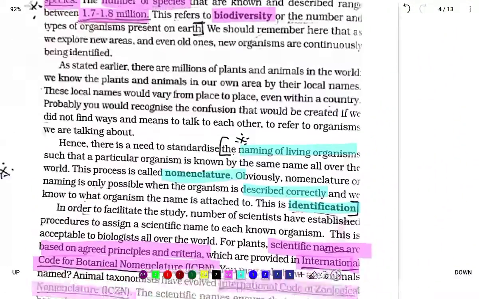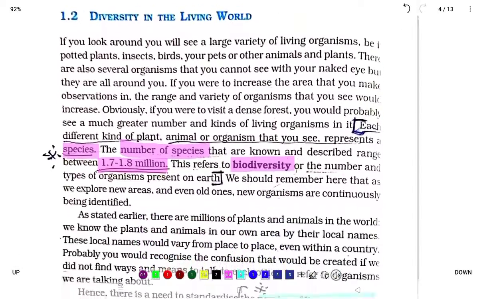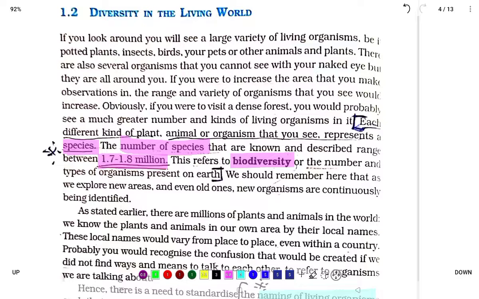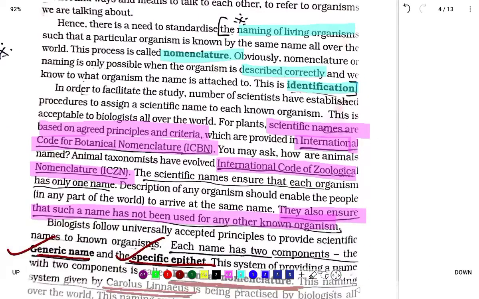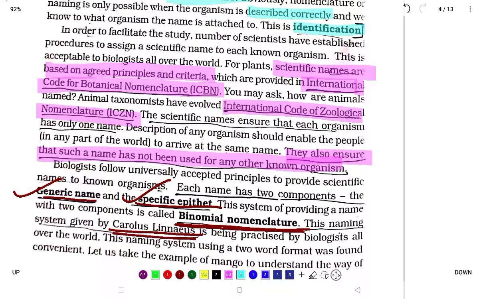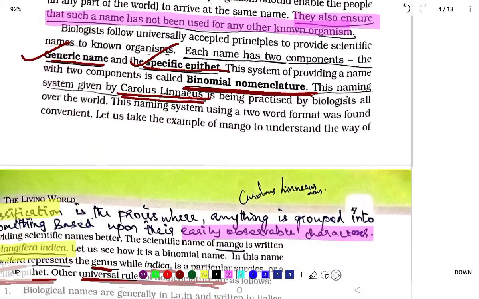Let's recall. In this topic, what is biodiversity? We are learning the number of species, 1.7 to 1.8 million, and the naming of living organisms is said to be nomenclature, and identification is describing correctly an organism, as well as ICBN, ICZN. And binomial nomenclature was given by Carl Linnaeus.